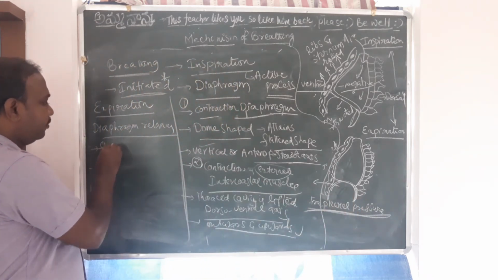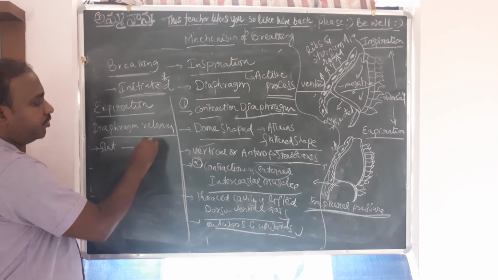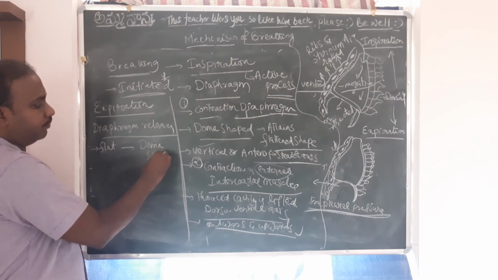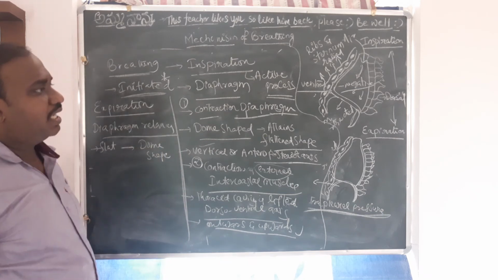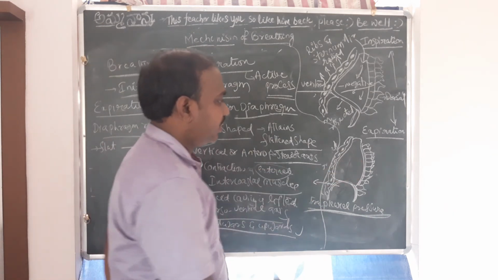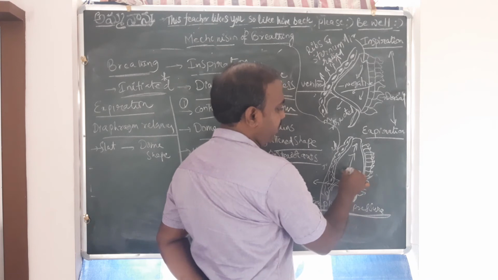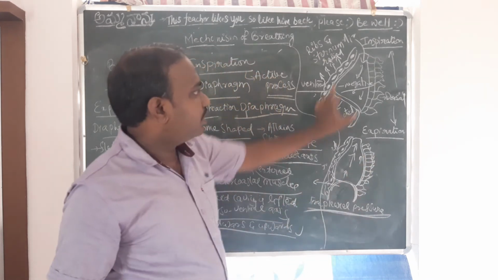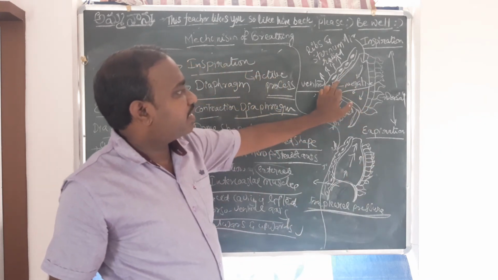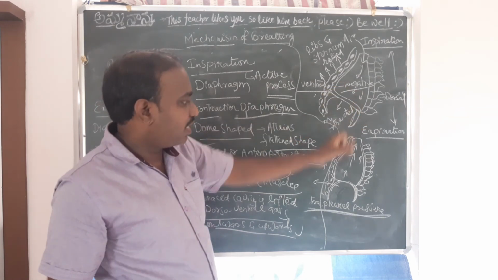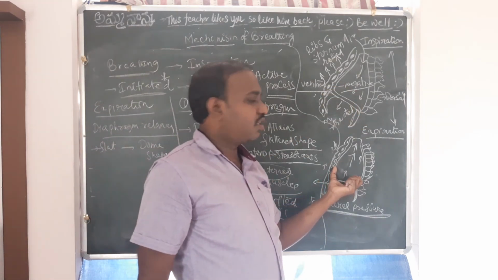So the flat diaphragm is converted to dome shape again. As a result of that, the size has decreased. So the air tries to go out in this direction. You see, we have presented the bigger size here, and we have presented the smaller size here.